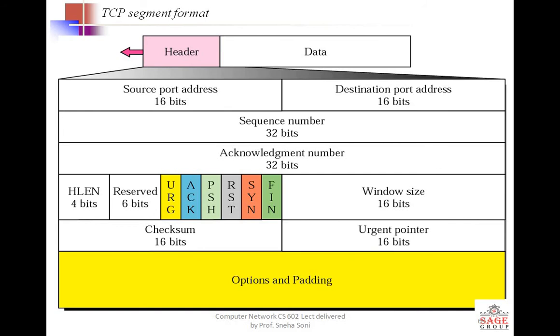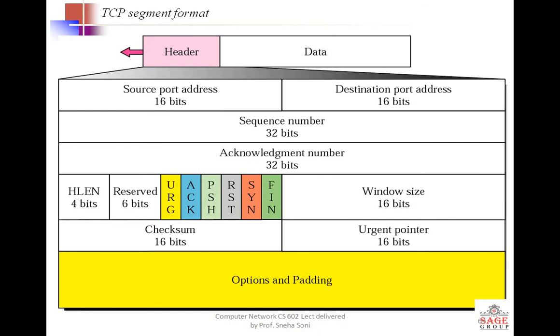Let's understand all the fields one by one. This is the header, the basic information in front of your data, and this is your data, whatever data you want to send. This is the enlarged format of your header: source port address, destination port address, sequence number, acknowledgement number. Kindly note the important thing, that TCP is a connection oriented protocol.